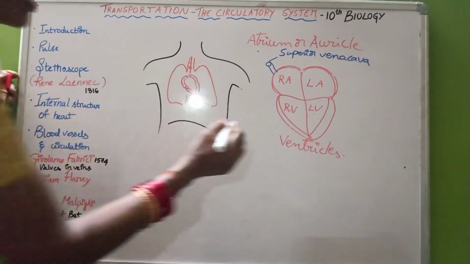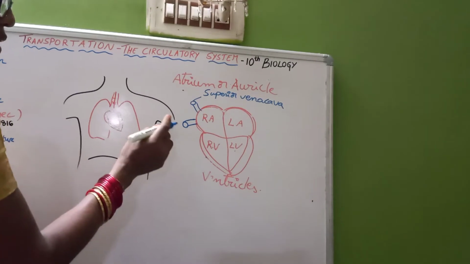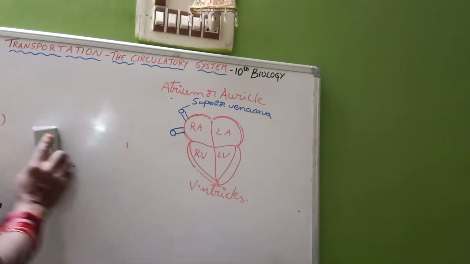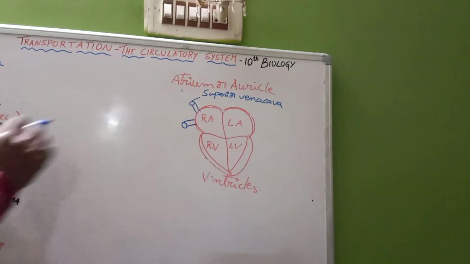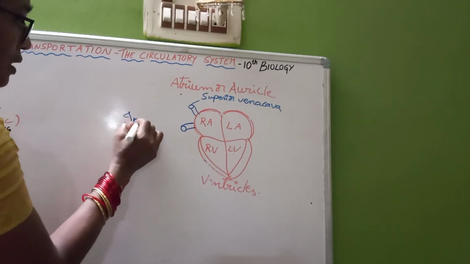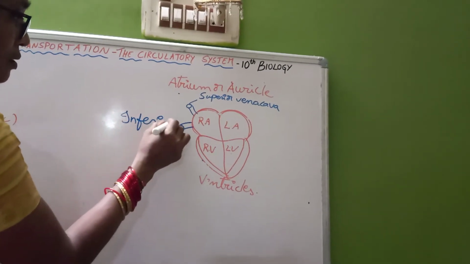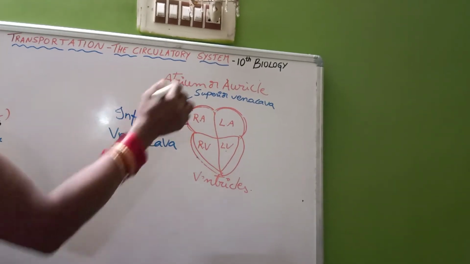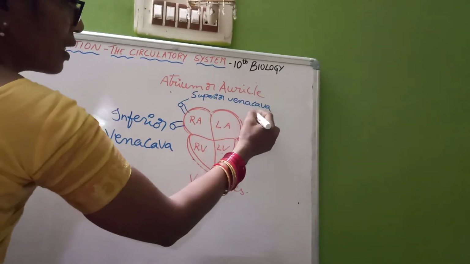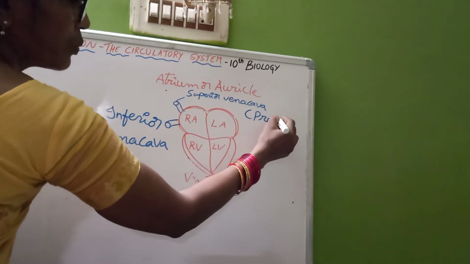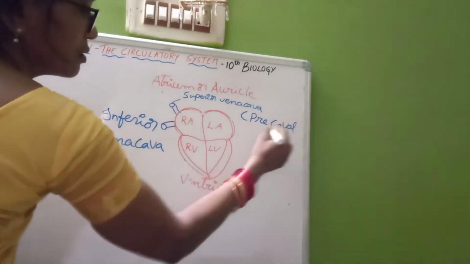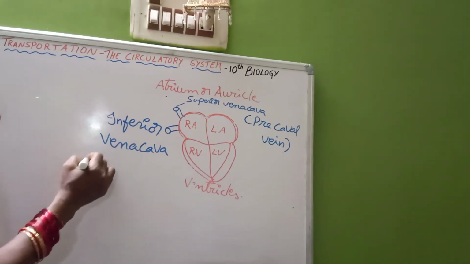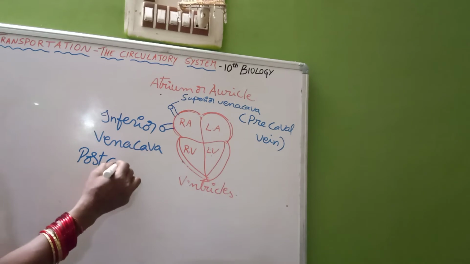And from the posterior parts of the body, this vessel is the inferior vena cava. Superior vena cava is also called the precava or precaval vein, and inferior vena cava is also called the postcaval vein.